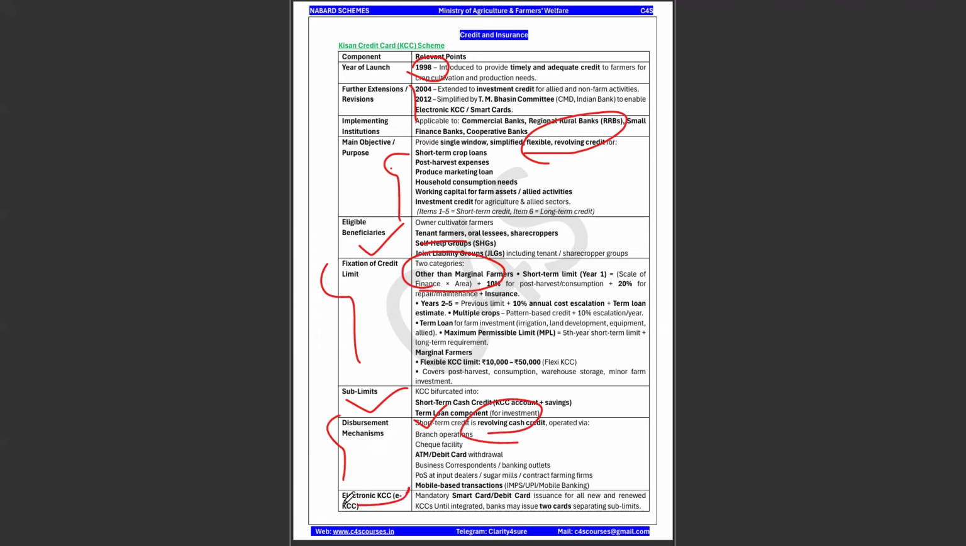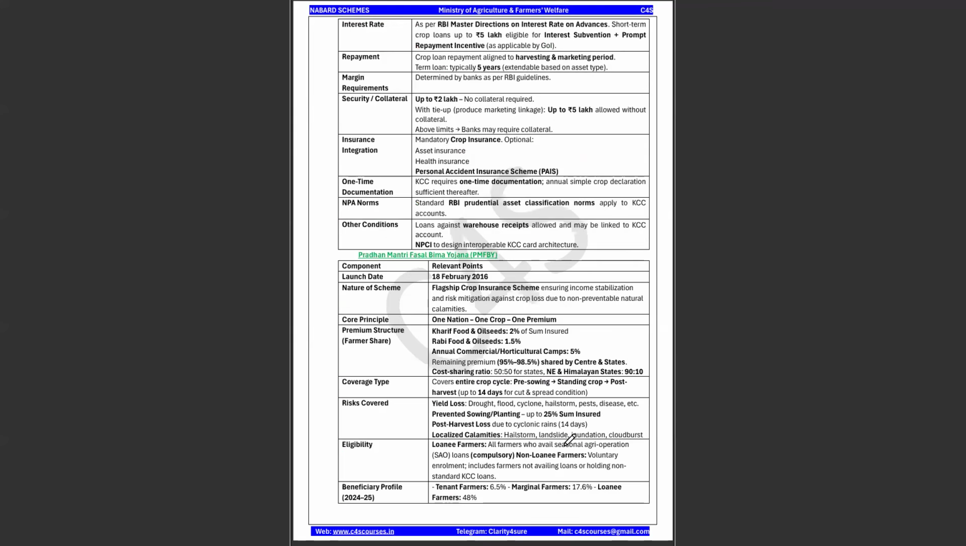Okay, electronic KCC, we all know that is a mandatory smart card or debit card will be issued to the farmers, okay. And interest rate, we all know, as per the RBI master directions, repayment, it is aligned to the harvesting or the marketing period of that particular crop. Okay, and margin requirements it will be determined by the RBI.